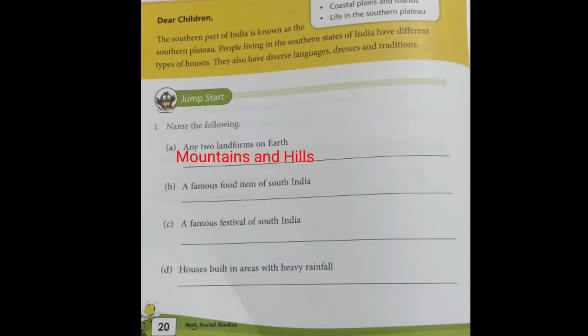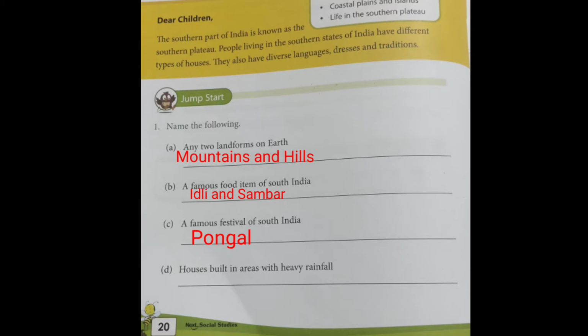Next, a famous food item of South India. You all know the famous food item of South India, idli and sambar. So you write idli and sambar. Third, a famous festival of South India. So, Pongal. Pongal is the famous festival of South India.